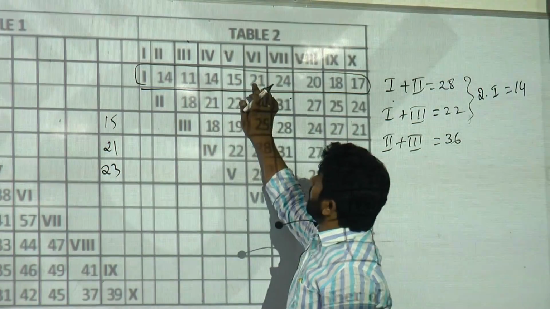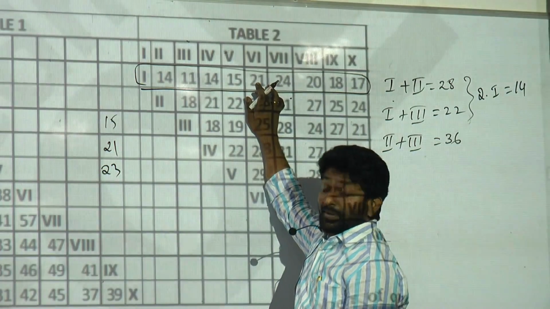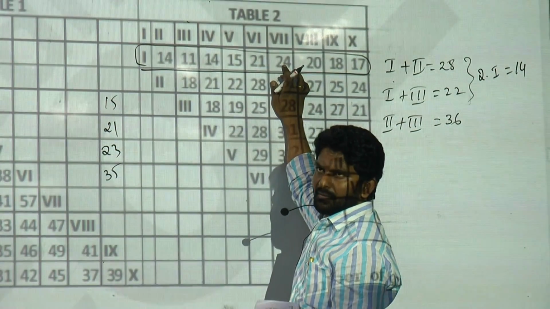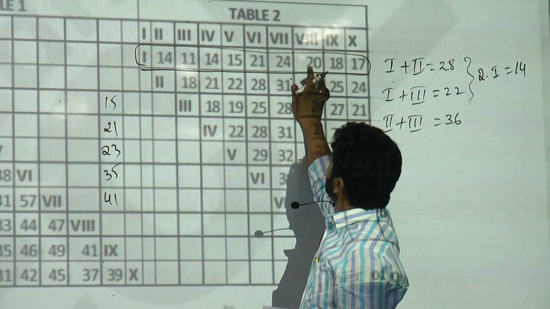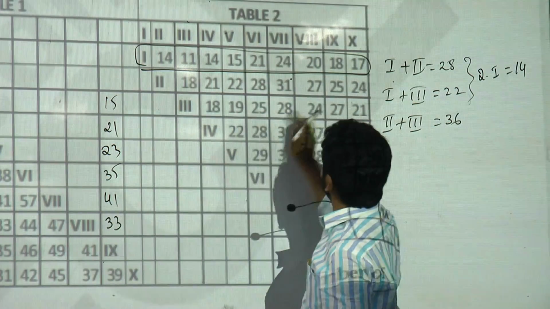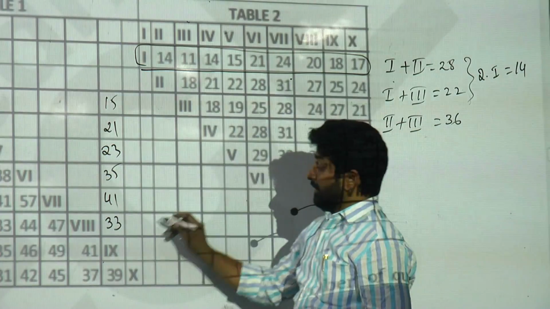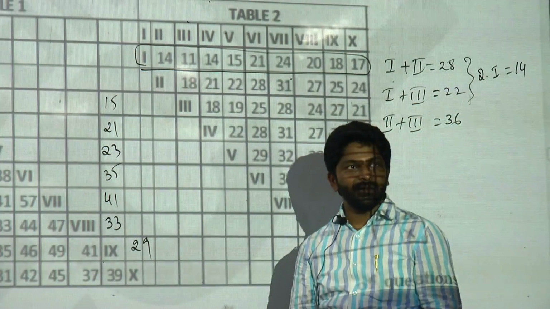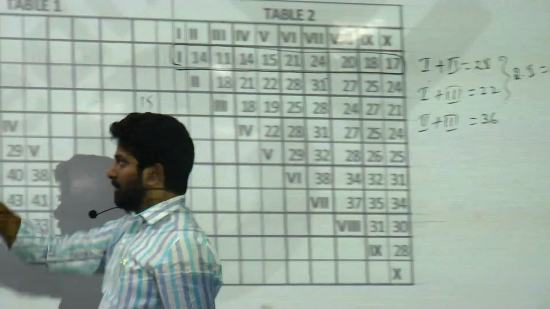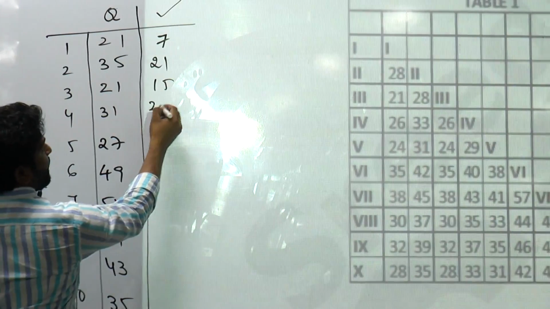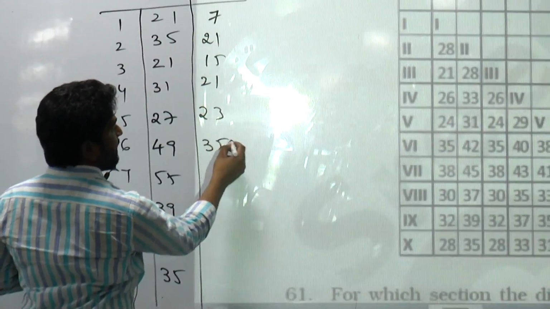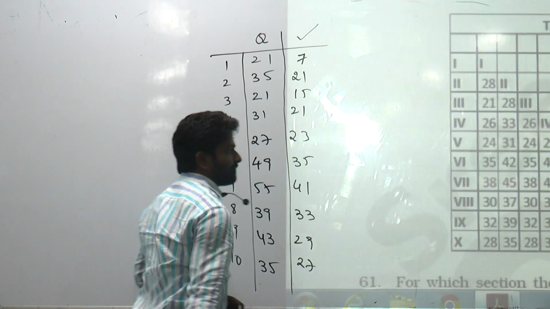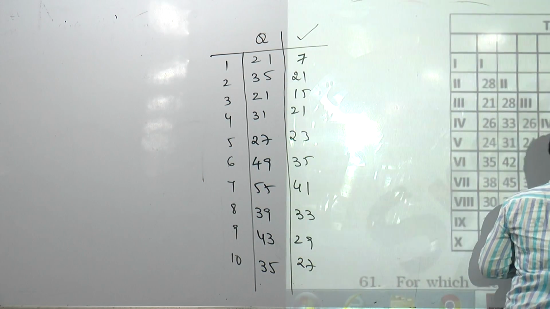30 minus 7. 23. 42 minus 7. 35. 48 minus 7. 41. 40 minus 7. 33. 36 minus 7. 29. 34 minus 7. 27. So let me write all these numbers here: 15, 21, 23, 35, 41, 33, 29, 27. Done?